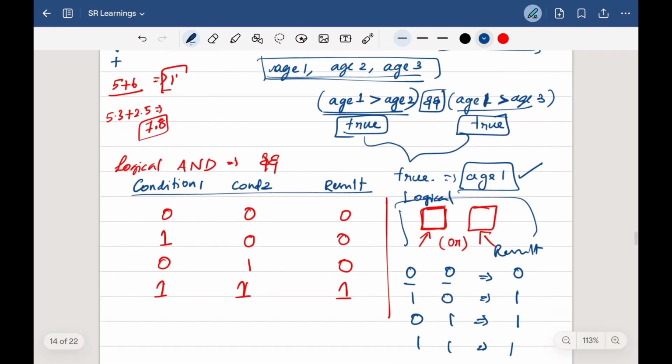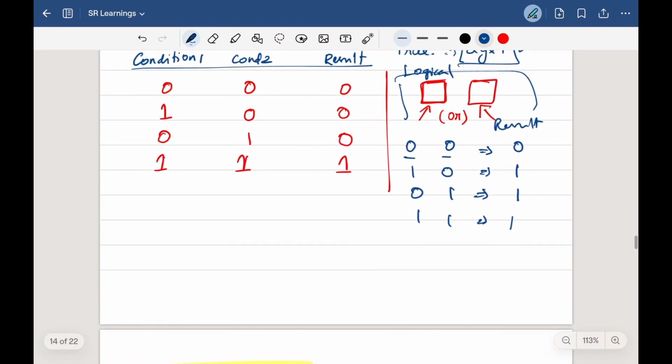And the next one we have is logical NOT. For this logical NOT, it's simply one single operator, and we don't need two conditions. It's enough with one condition. This logical NOT should always be placed in the front.